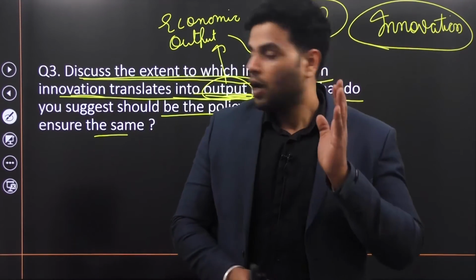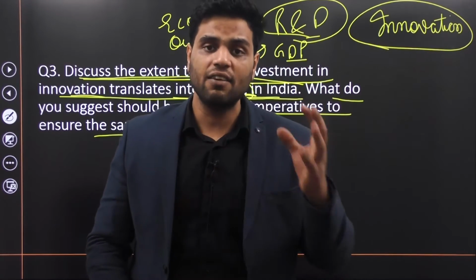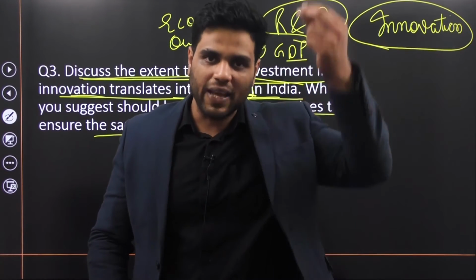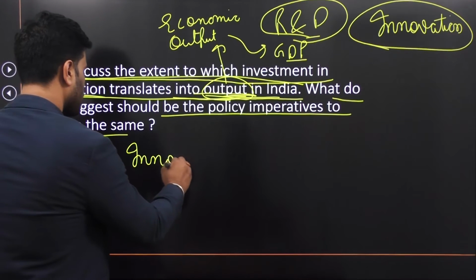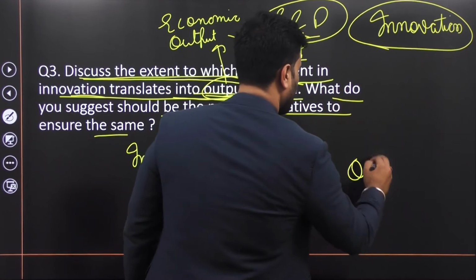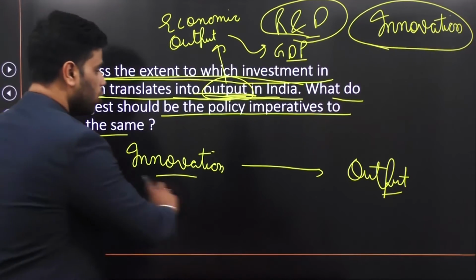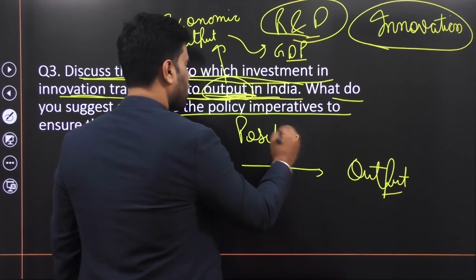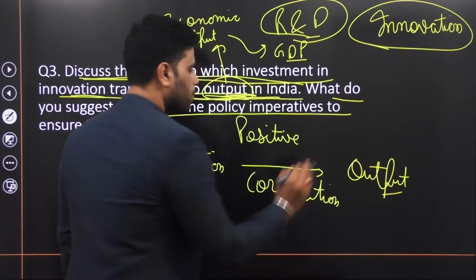Part one of the question wants you to answer how technological progress and investment in innovation would lead to enhanced economic outcomes for India. So you'll explain the link between innovation and output. The first part of the question wants you to explain the link between innovation and output, or establish a positive correlation between innovation and output. Clear?